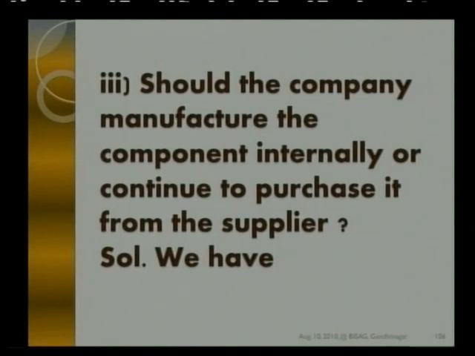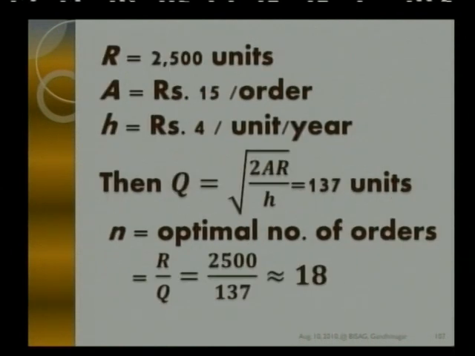That we are also supposed to decide over here. We are having R to be 2500 units, A to be 15 per order, where inventory holding cost is to be of rupees 4 per unit per year. By using our usual model, we are having Q equal to square root of 2AR upon H, that turns out to be 137 units over there. So N will be nothing but R by Q, that will give us 18 orders over there.